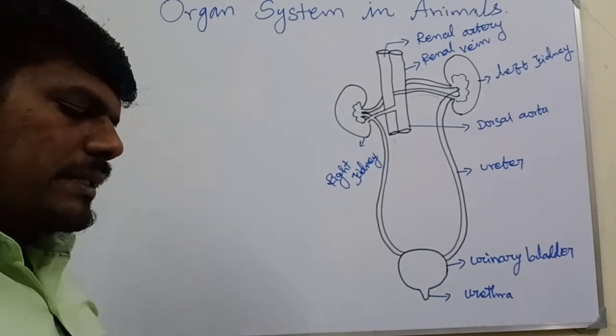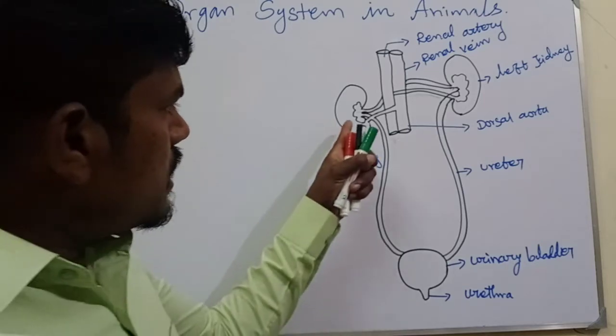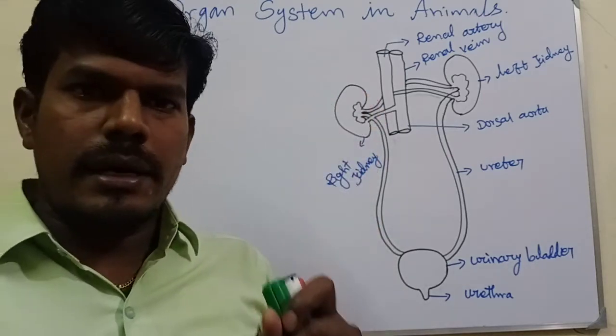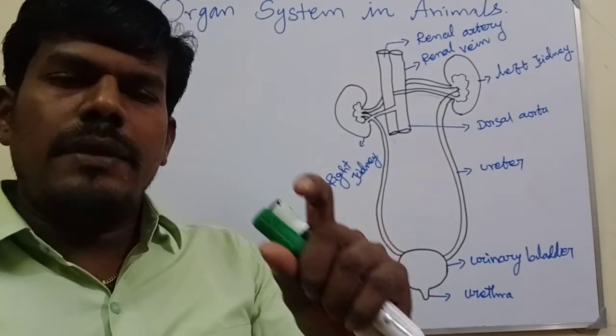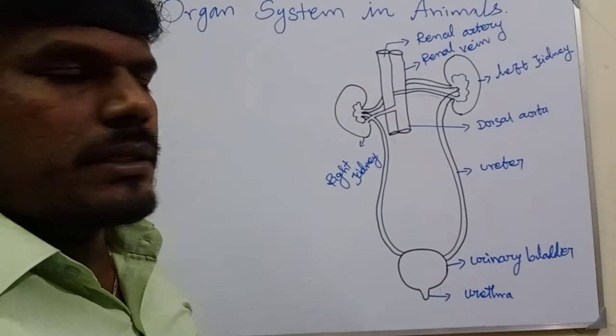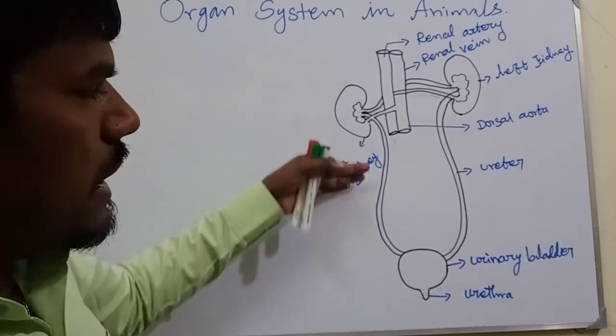That space is not available, and that's the reason the right kidney is present lower.